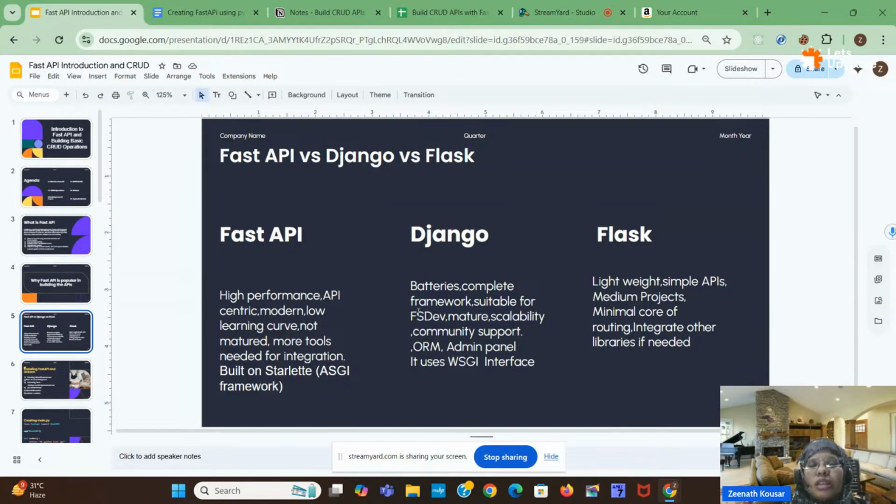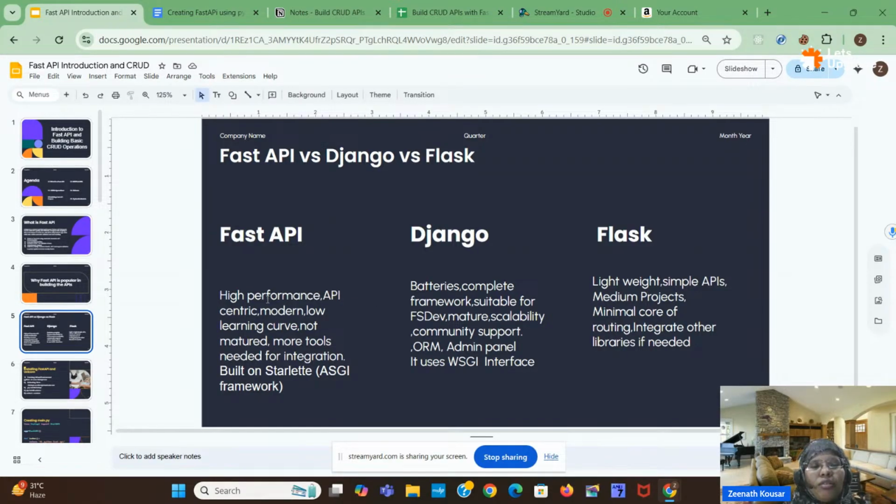When you are using Django in the backend part, no need to go to any other libraries. You don't need to install any other libraries for your purposes. Django consists of all the things. It has all the things inbuilt only. It is a complete framework. No need to go for any other support libraries for creating an admin panel or for creating anything. Okay, for anything you don't need to install any other libraries. It has all the things here.